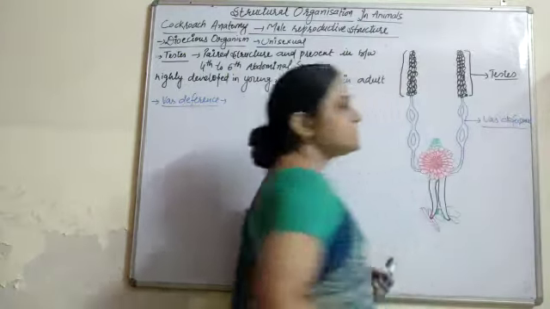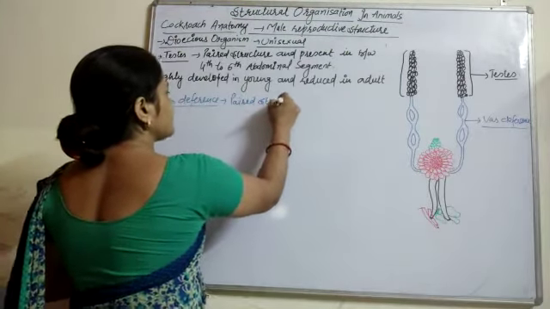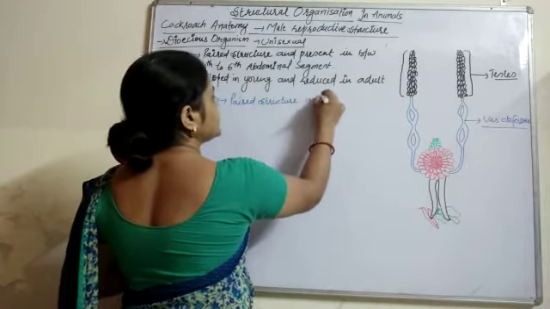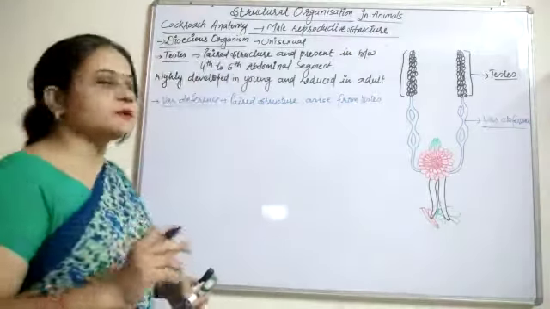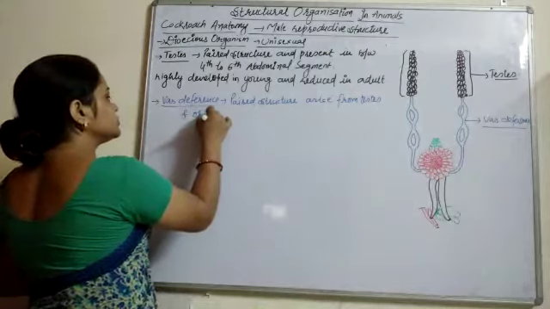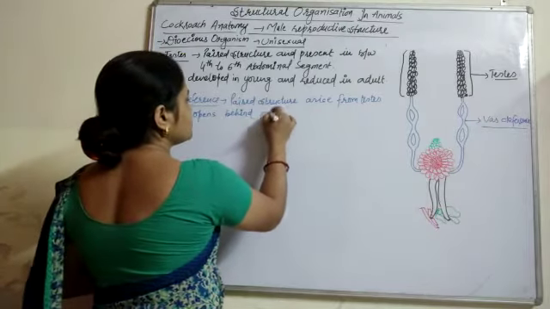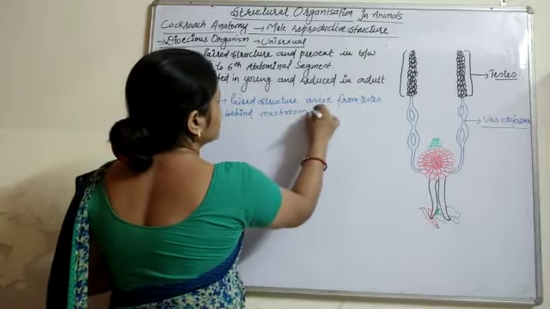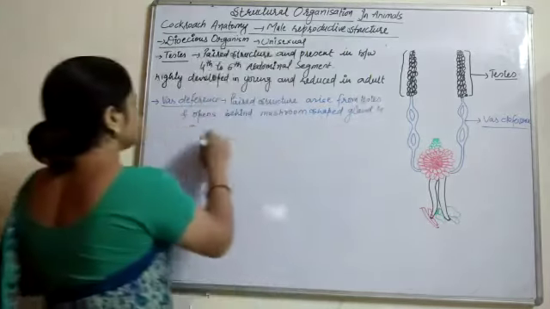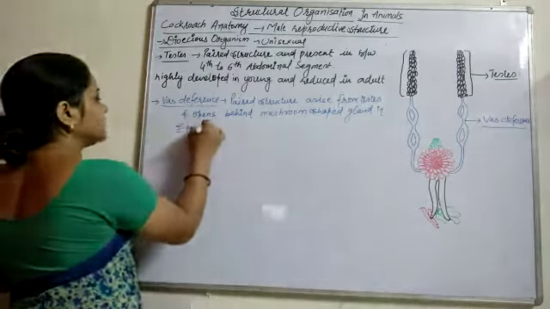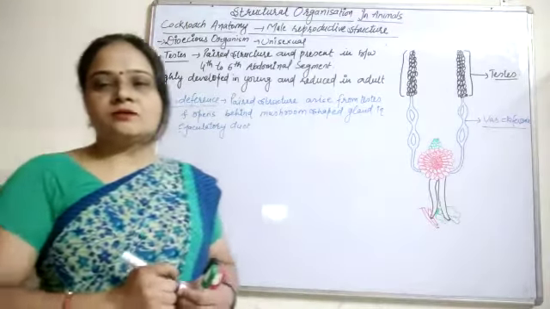It is a paired structure that arises from testes and opens behind the mushroom shaped gland in the ejaculatory duct. So this is about the vas deferens.